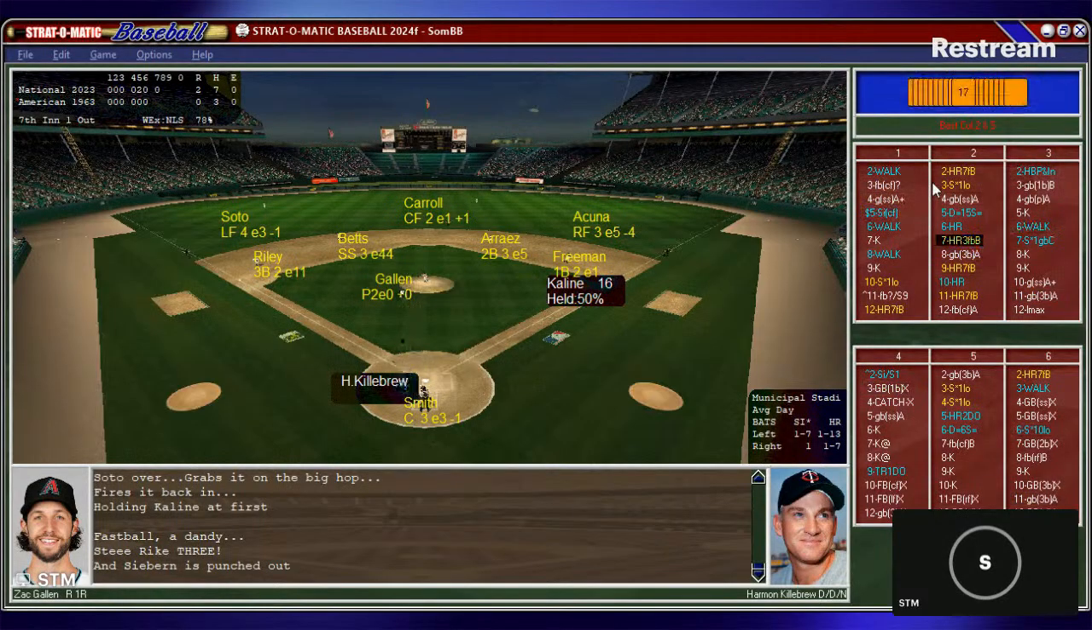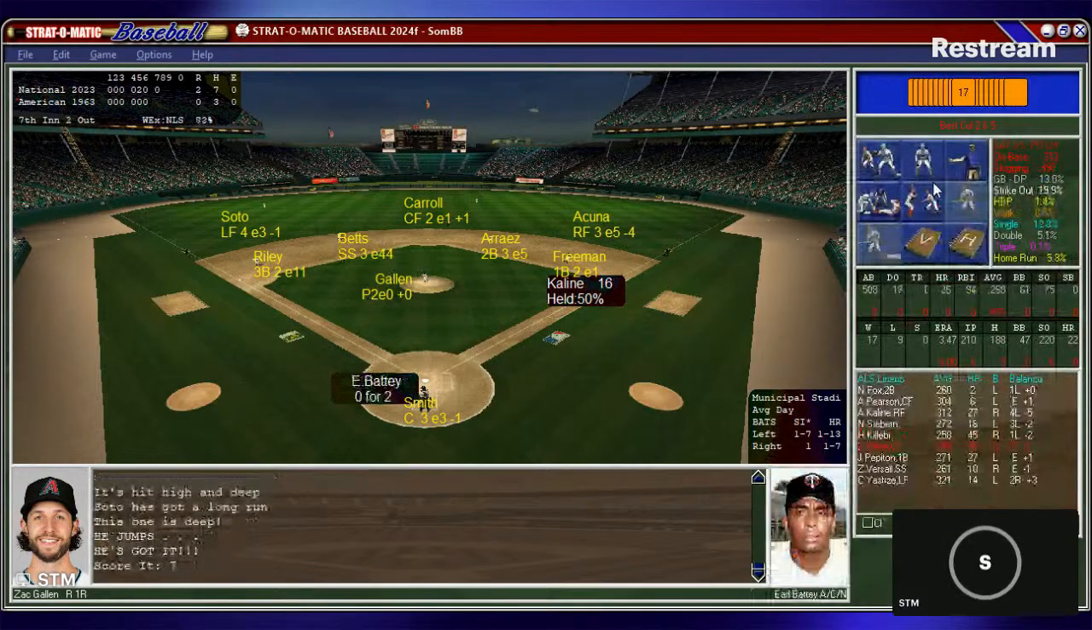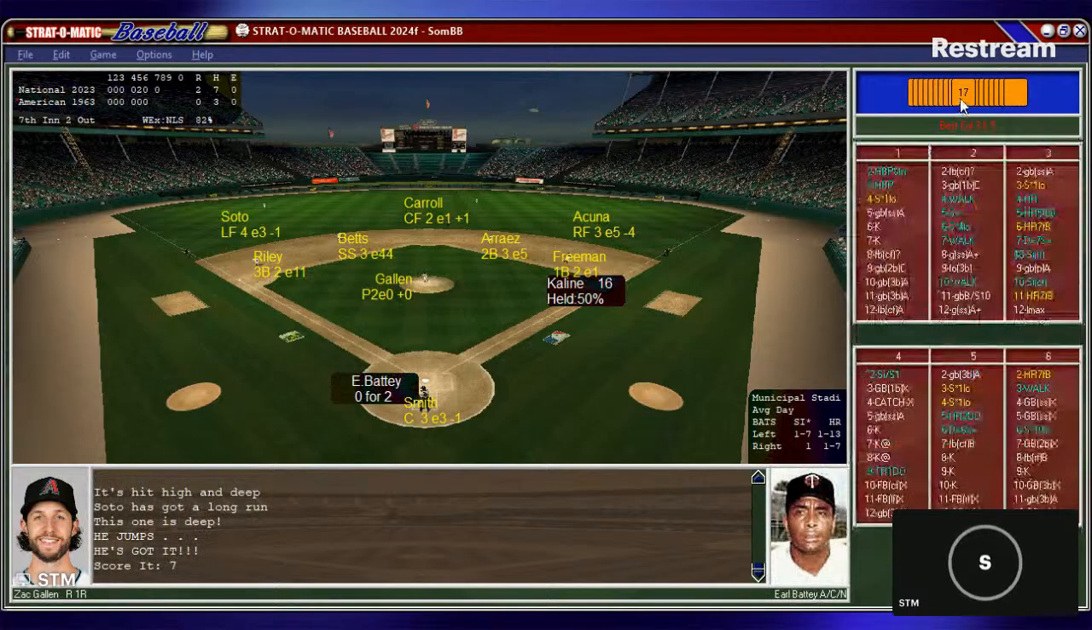That's a deep drive left field. Back goes Soto. Back goes Carroll. Soto at the track makes the catch. Throws it back in. Killebrew has to head back, and there's two out. He hit a long one, but unfortunately, he hit it to about left center field, about 400 feet away, and it didn't carry. Two outs here in the seventh.